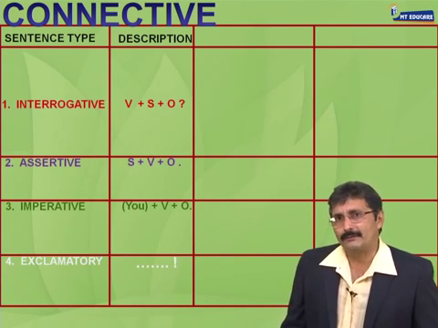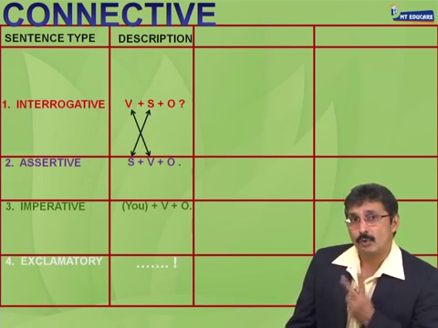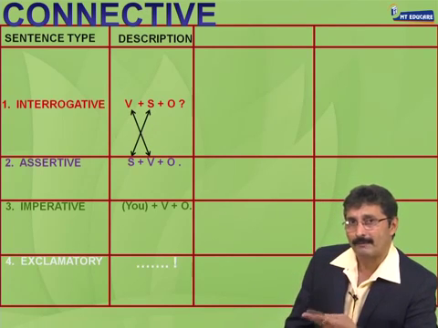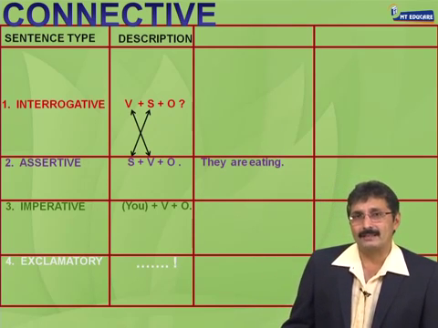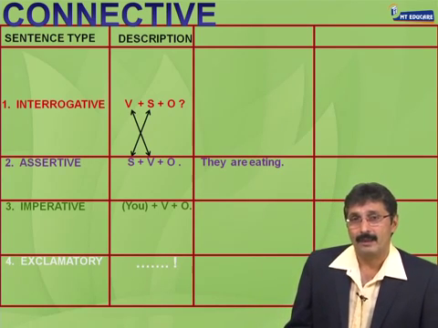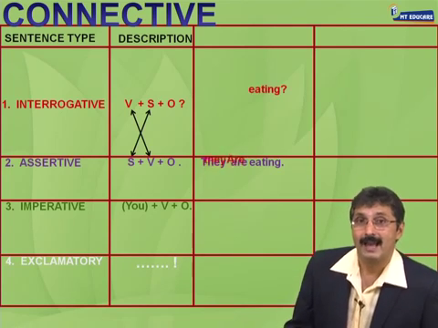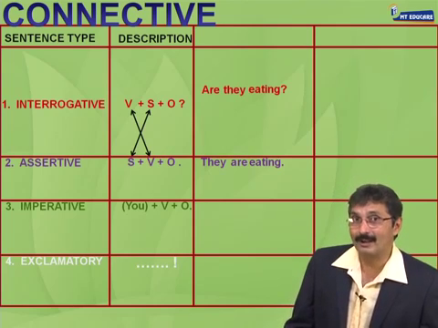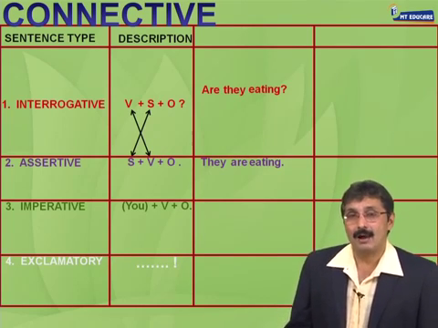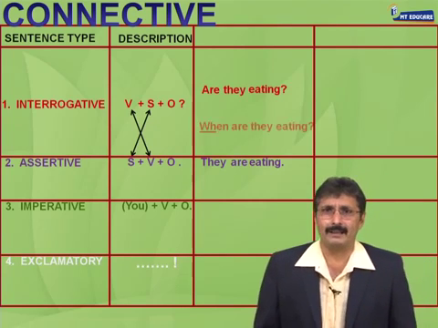So, let us look at the first 2 sentences, interrogative and assertive, and see the swap of the subject and the verb becoming verb and the subject, right? Let's have a look at that. Look at this assertive sentence. They are eating. In the interrogative, they and are will swap places and it will become are they eating? Are you clear with that? Yes. Now let's move on to a little bit of more understanding.